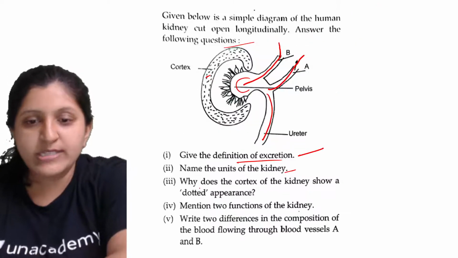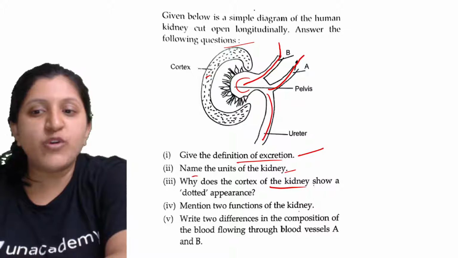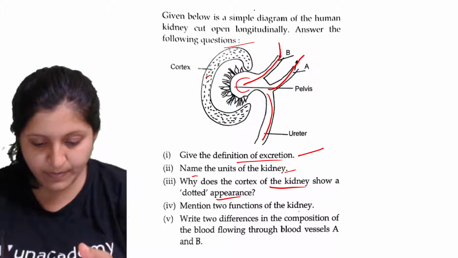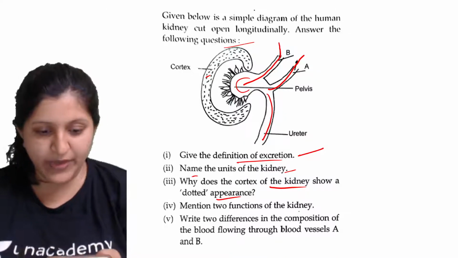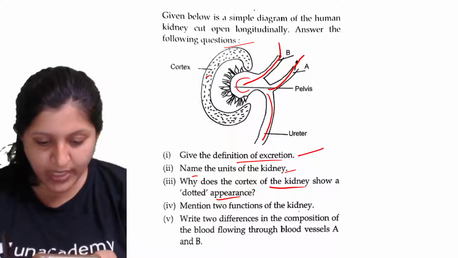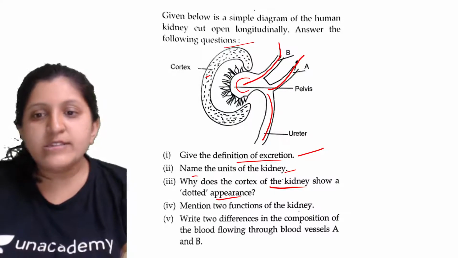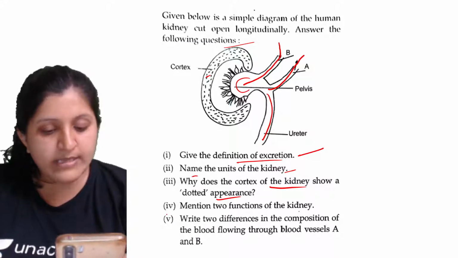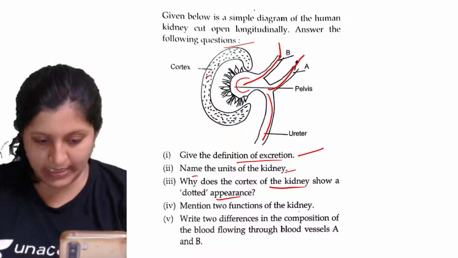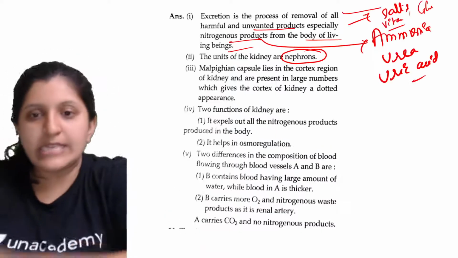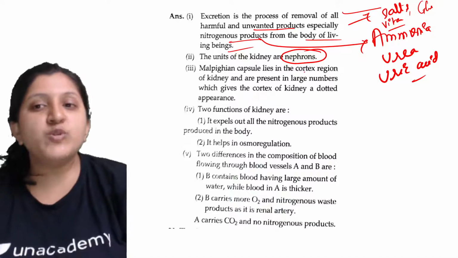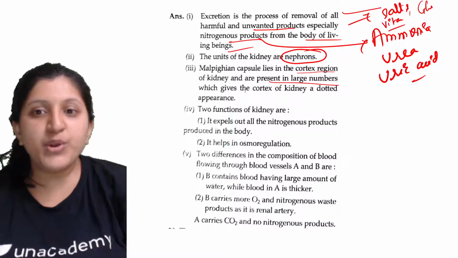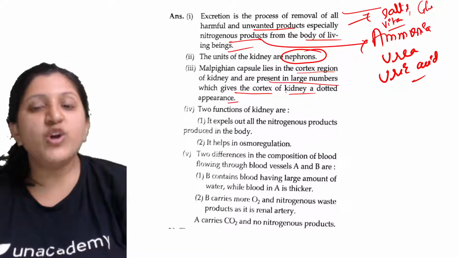Okay, so the next question says: why does the cortex of the kidney show a dotted appearance? Yes, the second one is nephron, very good. Now the answer for the third one. The question is why the cortex of kidney shows a dotted appearance. Because Bowman's capsule and glomerulus are present in the cortex region in bulk. Yes, that's right. The Malpighian capsules lie in the cortex region of the kidney and are present in a large number, which gives the cortex of the kidney a dotted appearance.